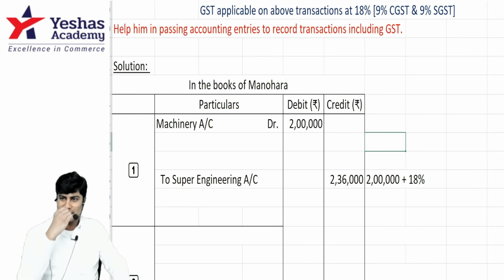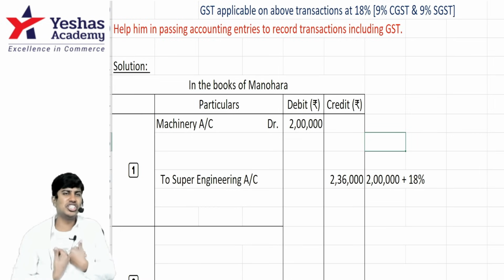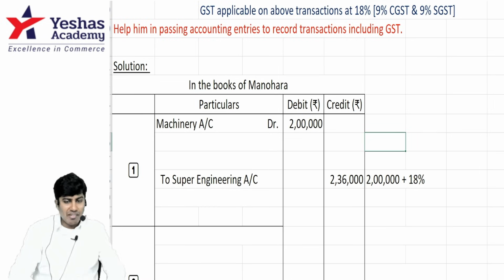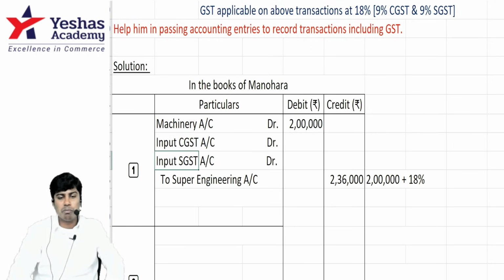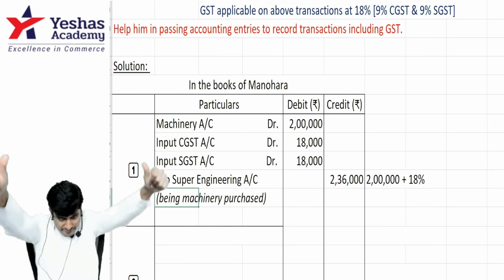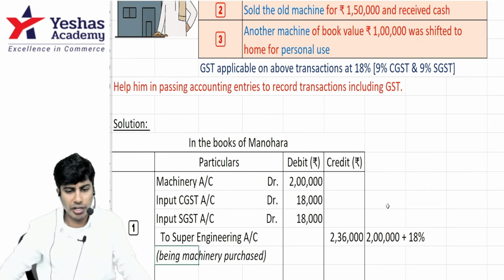Okay, on purchase, goods or an asset is coming in. So input CGST, SGST or output CGST, SGST? Input. I will debit input CGST and input SGST. How much? 18,000. Did you get this? Say something. Fantastic. Come to the second point.